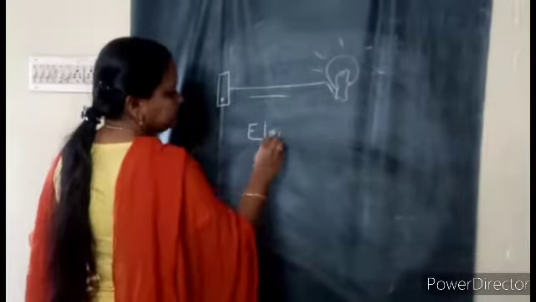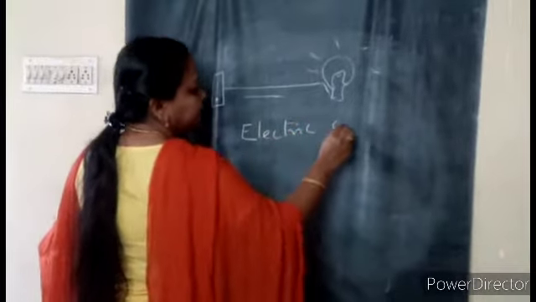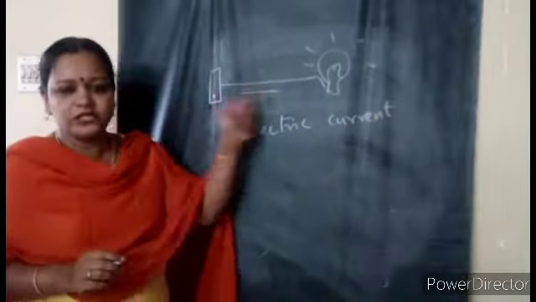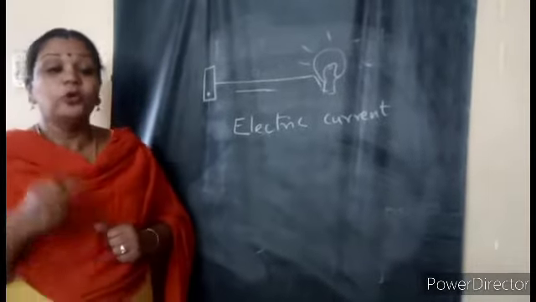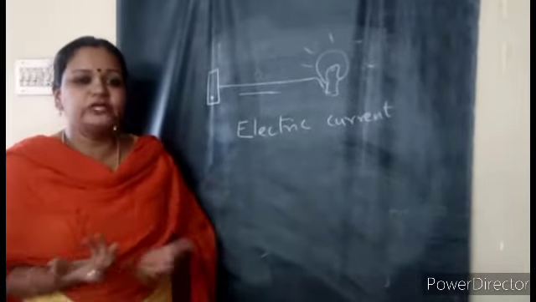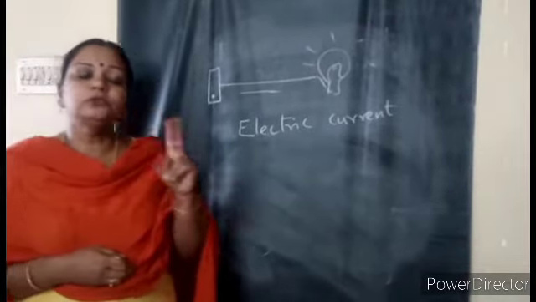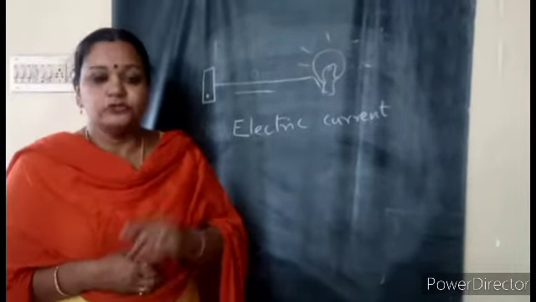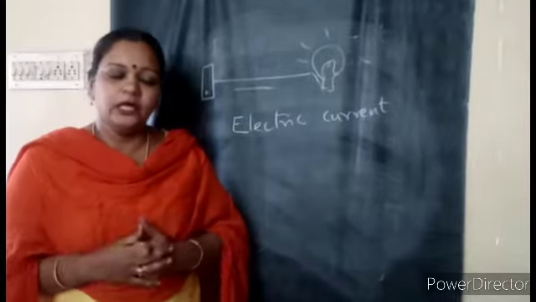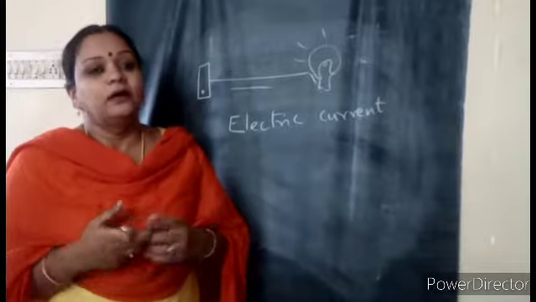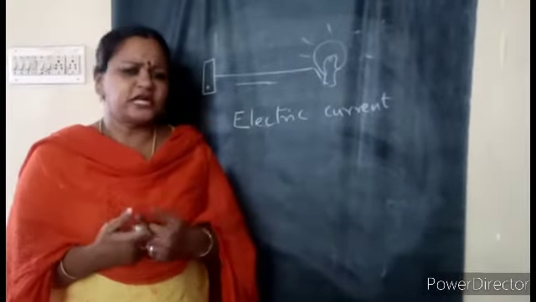So electric current means it can be made to flow. That's what is flowing. Then what is flowing? To understand what is actually flowing through these wires, we have to understand that there are two different types of charges. Charging also is not a new term. Without knowing the clear scientific meaning, we only use this word charging.